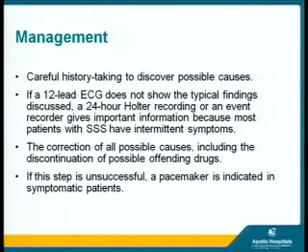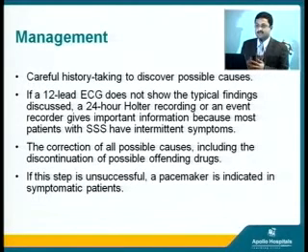How do we manage these patients? Initially, a careful history is a must. As previous speakers said, don't treat the ECG, treat the complete patient and the ECG. So correlate the patient's history with the ECG. Careful history taking should be done. If a 12-lead ECG does not show any typical findings, a 24-hour ECG can be taken, and as a previous speaker said, an internal loop recorder or external loop recorder can be used for a longer duration if the symptoms don't occur frequently.